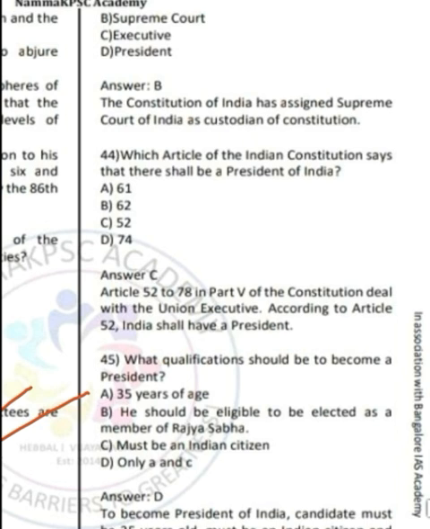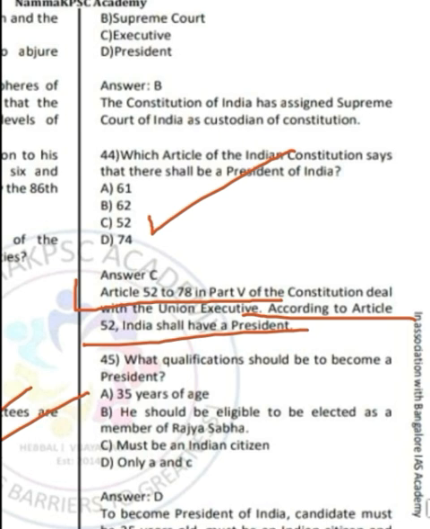Let's move on to question number 44. Question number 44 says, which article of the Indian Constitution says that there shall be a President of India? Correct answer is option C Article 52. So Article 52 to Article 78 of Part 5 of the Constitution deals with the Union Executive. According to Article 52, India shall have a President.